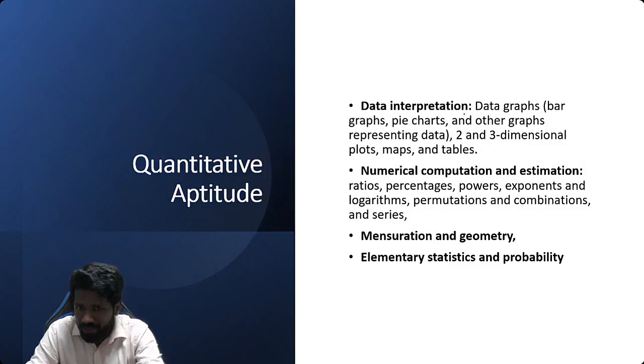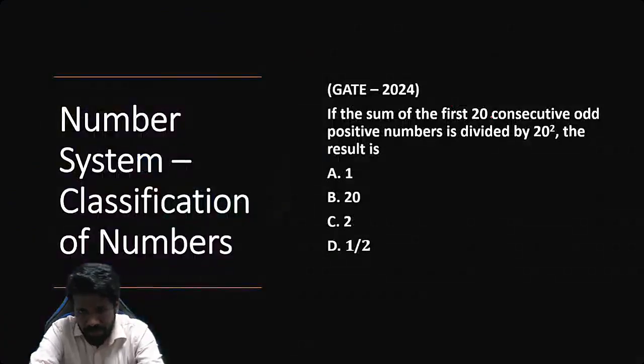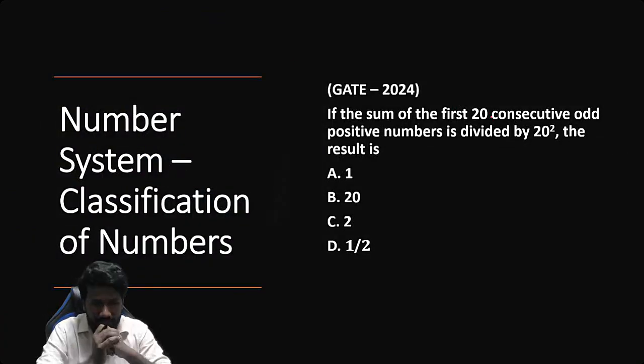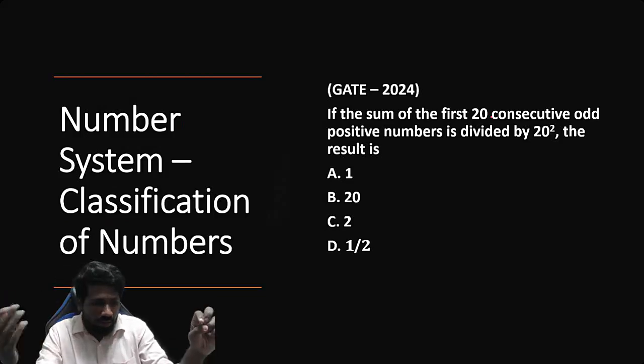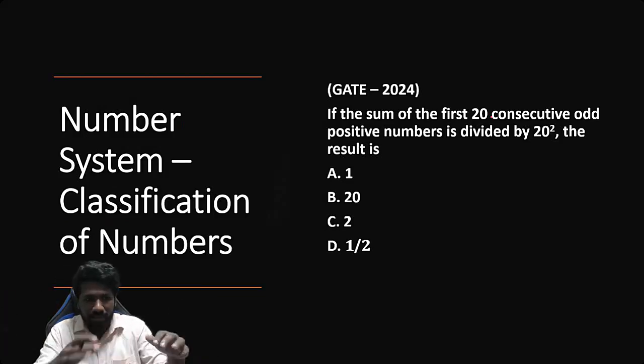Syllabus में सिर्फ briefly ऐसा लिखा है: data interpretation, numerical computation, estimation, mensuration, geometry, elementary statistics and probability. But previous year question papers से समझ में आएगा क्या-क्या chapters से questions आ रहे हैं. For all the topics from which questions came, I am giving you one example each. इसका solution we will be discussing in the upcoming lectures when we discuss this chapter.